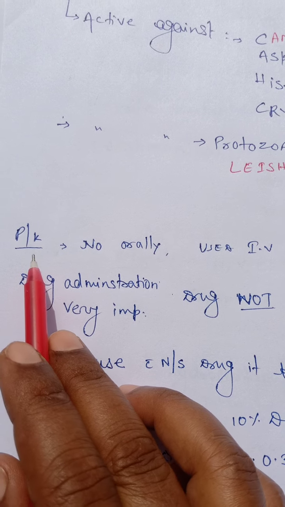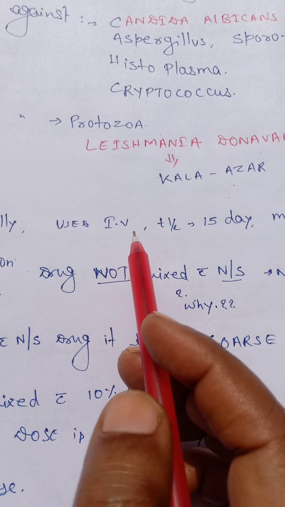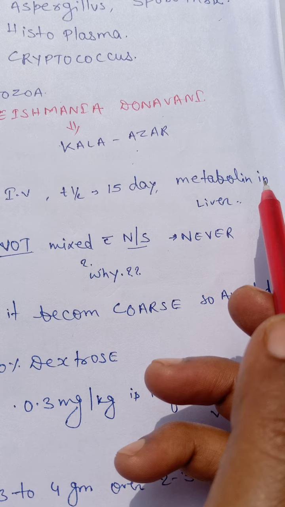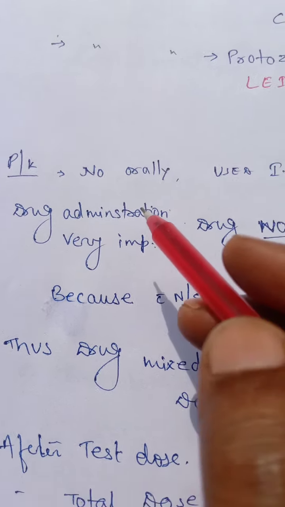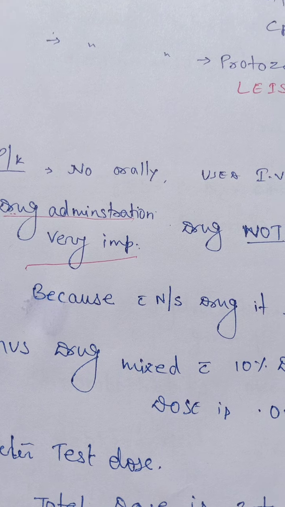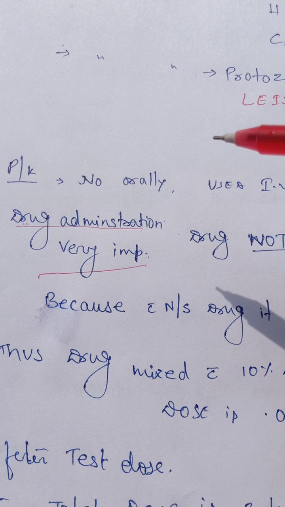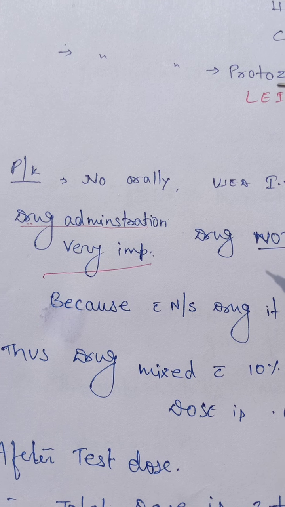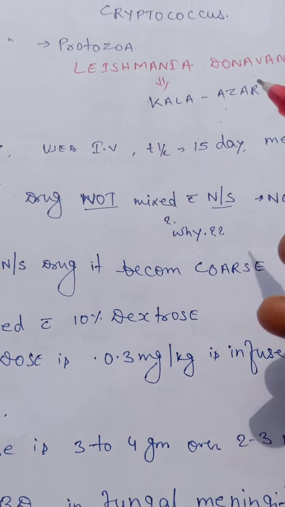Pharmacokinetics. It is not taken orally, it is used IV. The half life is 15 days, and its metabolism occurs in the liver. Drug administration is very important for amphotericin B. Why? Because when the drug is given as a fast IV, it may cause serious reactions and hypersensitivity reaction.